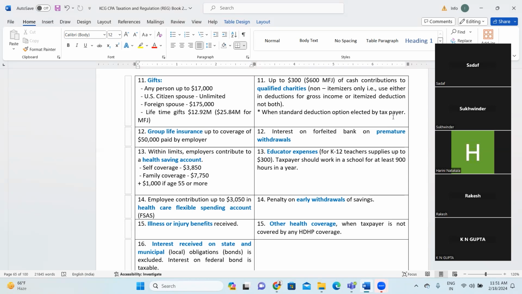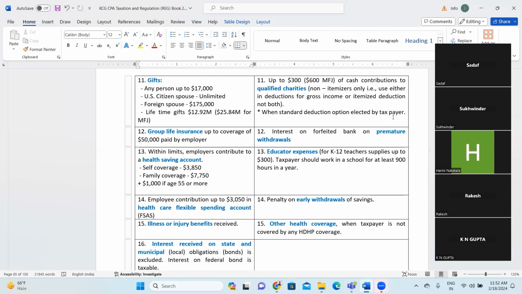For $100,000 coverage, the premium is $1,500, but for $50,000 coverage, the premium is $1,000. So the difference is $500, right? So this $500 is my taxable income, but the first $1,000 is not taxable income. Clear? Okay. So this is about group life insurance coverage.